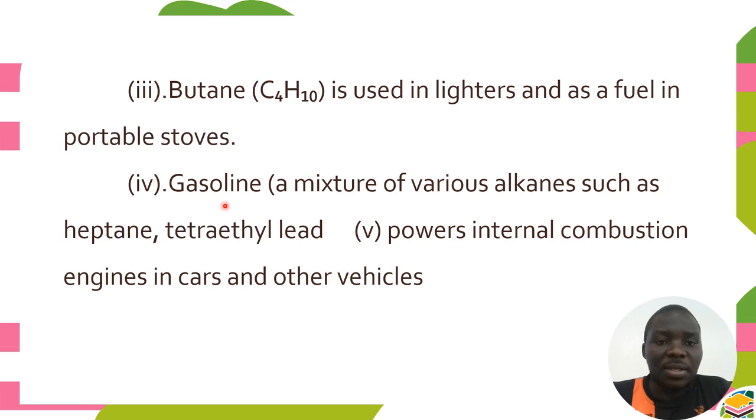In short, gasoline is used as a fuel in car engines. Gasoline is just a broad term, but it involves a mixture of alkanes such as heptane as well as tetraethyl lead, which is used to power the combustion reaction in the car engine.